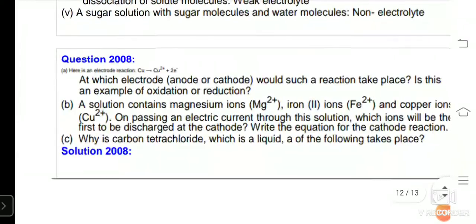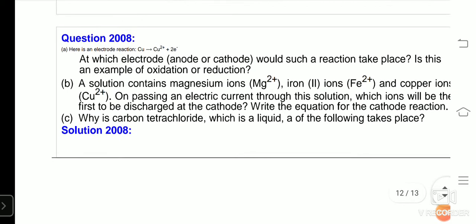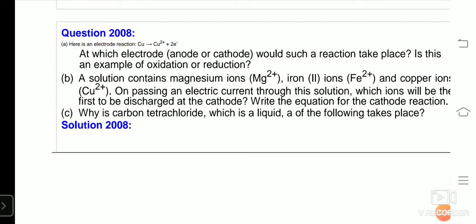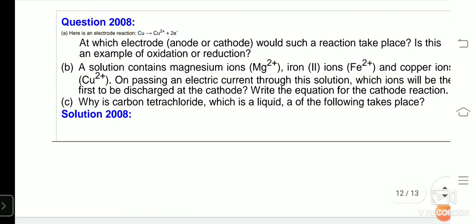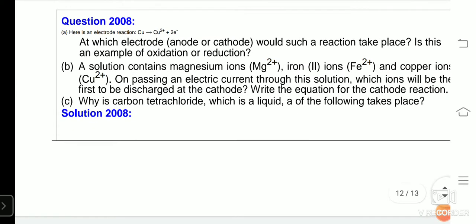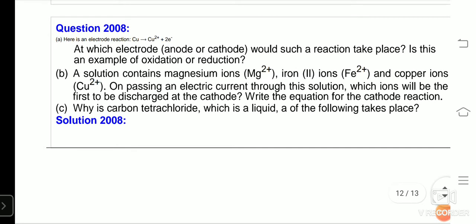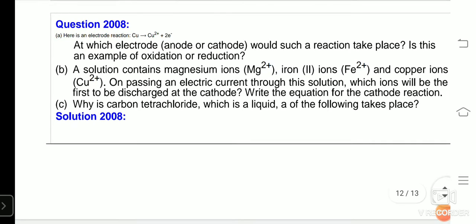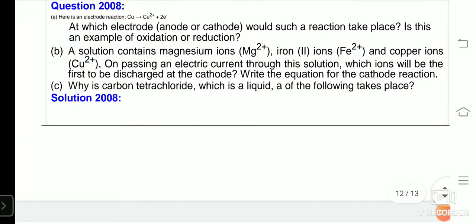2 electrons. A solution contains magnesium ion, iron ions, and copper ion. On passing electric current through the solution, which ions will be the first to be discharged at the cathode? Write the equation for the cathode reaction.